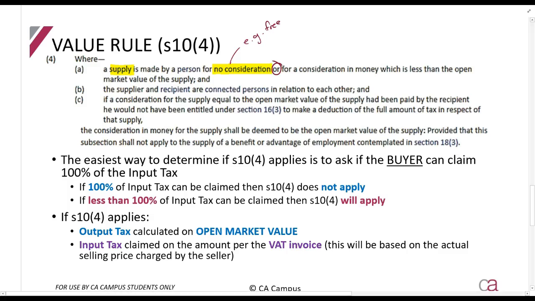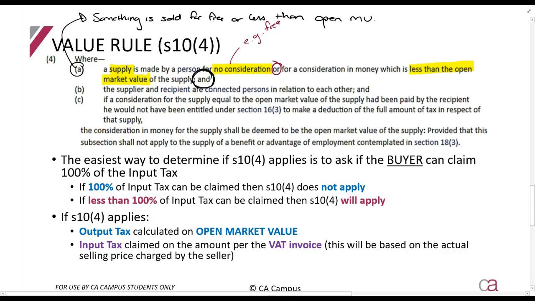or for consideration in money which is less than the open market value. So they're saying here, something is sold for free or less than open market value. And, look, very important there, guys, there's an "and" there, and the supplier and the recipient are connected persons in relation to each other. And so all of these requirements must be met. So let's go through it so far. So it must be sold for less than market value between two connected persons.